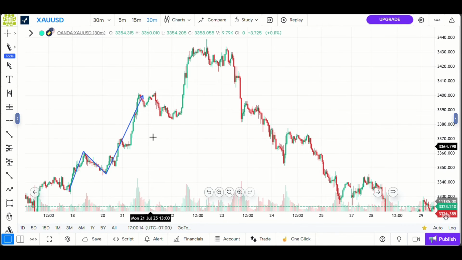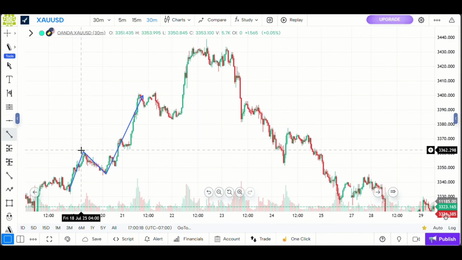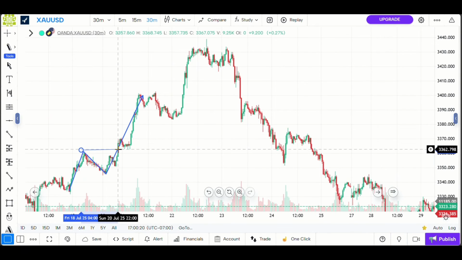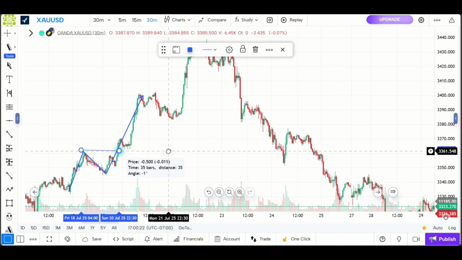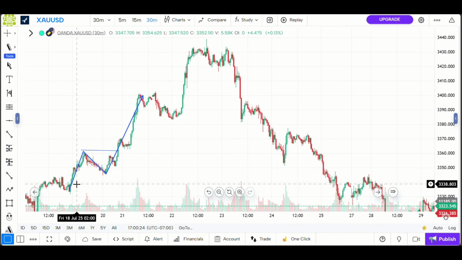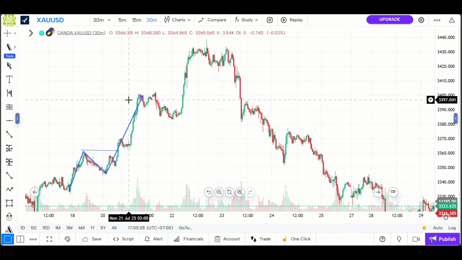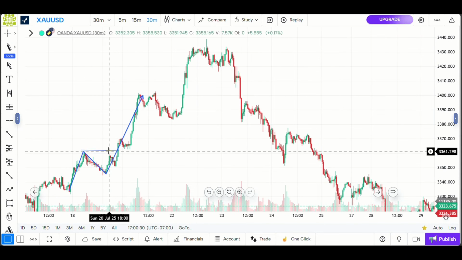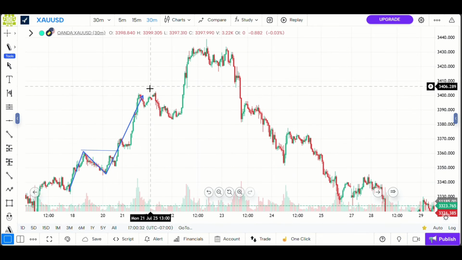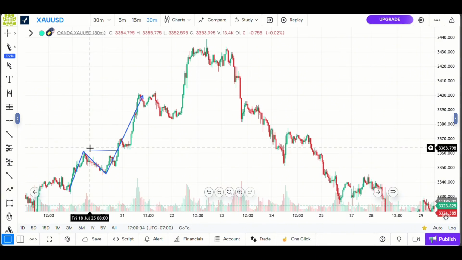Broke this high right here to create a higher high. So this place will become our break of structure. It's as simple as that. So you see the market was in an uptrend, it created a high, retraced, broke another high, broke this high to create another high. So this place will become our break of structure.